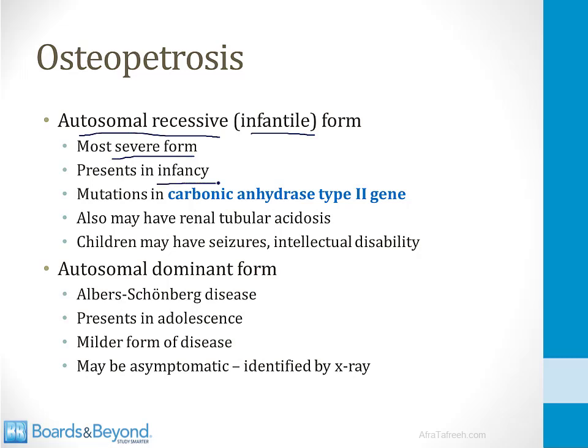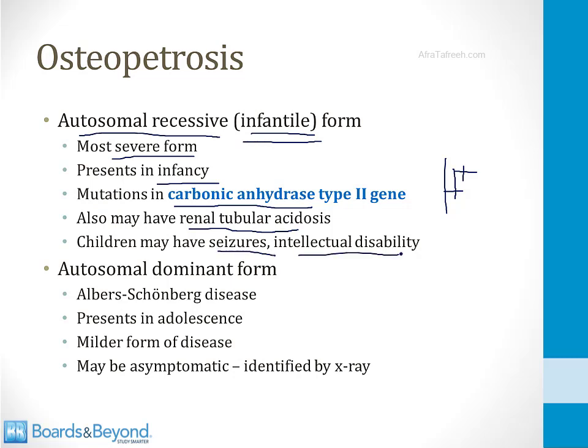This form presents in infancy, that's why it's called the infantile form, and it's often caused by a genetic defect in a gene that codes for the enzyme carbonic anhydrase. This enzyme is required to normally make acid, and recall that osteoclasts have to make acid in order to break down bone. So when they can't do that, they can't break down bone normally. In addition, the kidney has trouble secreting acid, so these children often have a renal tubular acidosis.